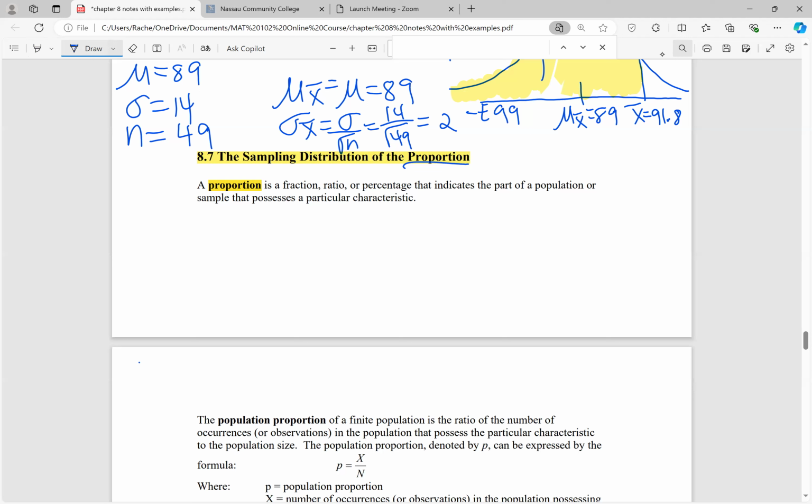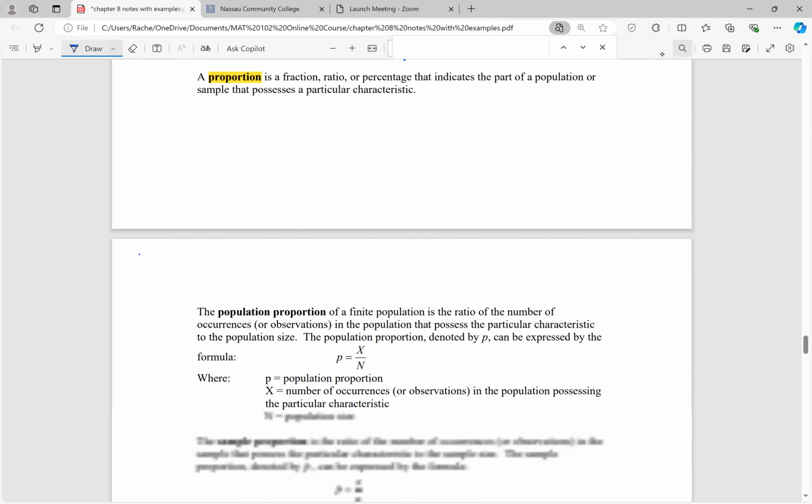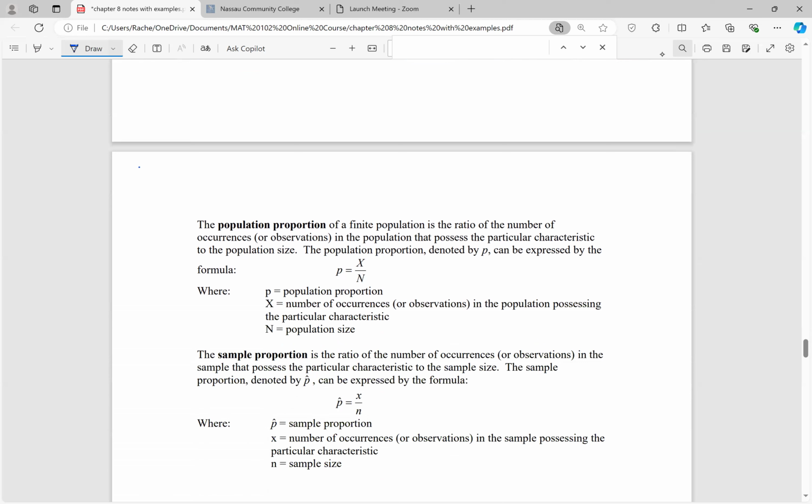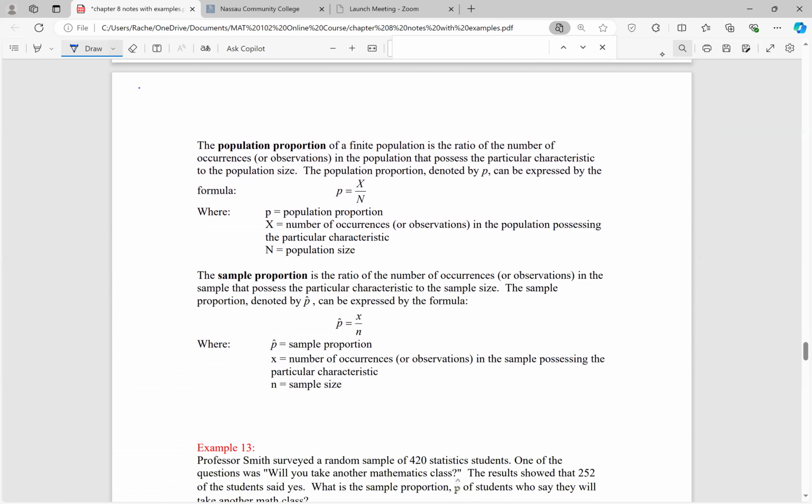So that's different than a mean. A mean is a numerical value that describes the center of a distribution. A proportion can be written as a fraction, ratio, or a percentage, and it's just part of a whole. That's all it is. So we have two proportions. Whether we're describing the proportion of a population, then we would have the population proportion. Or if we were describing a proportion of a sample, we would call it the sample proportion. Just like we have a sample mean and a population mean.